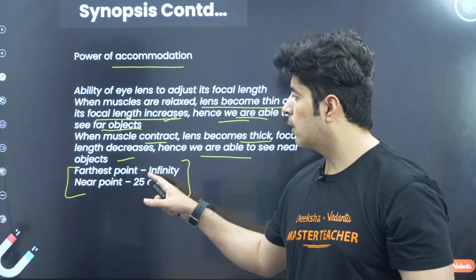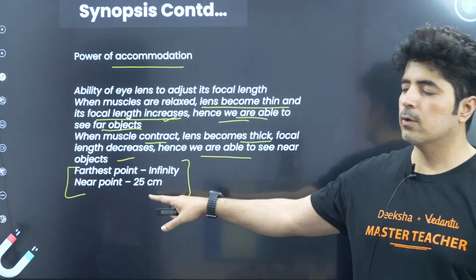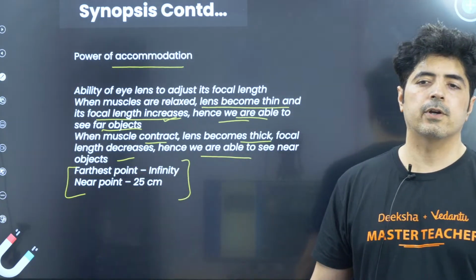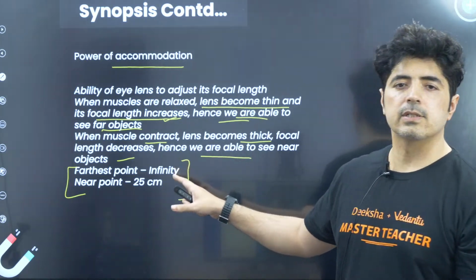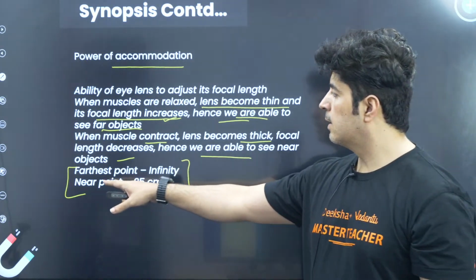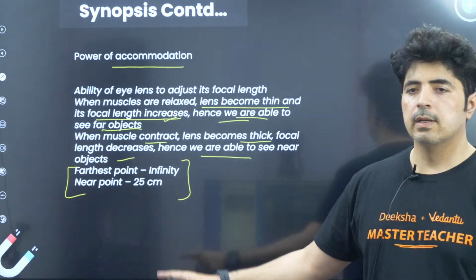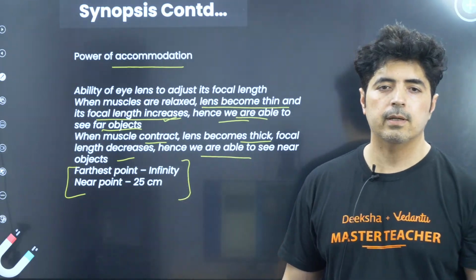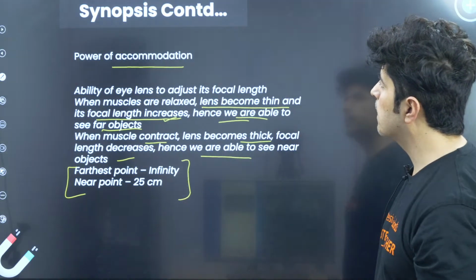Please make a note of this. One of the questions can appear in your MCQ which says, what is the farthest point for the eye? Your answer should be infinity. What is the near point? Near point is approximately 25 centimeter. All right, so let's go with the next part.